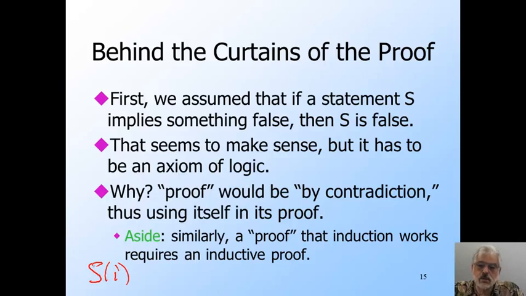S of I can't be the basis because you proved that. And if I is not the basis, then you know it is true for I minus 1, and you proved the inductive step, which implies in particular that S of I minus 1 implies S of I. So again, S of I could not be false. But the idea of least counterexample is equivalent to proof by induction.